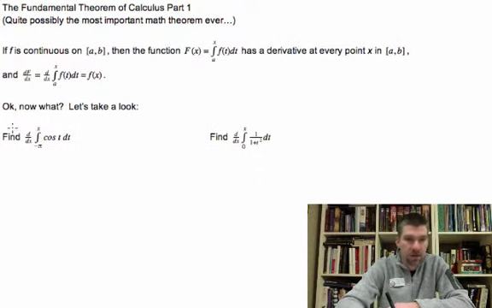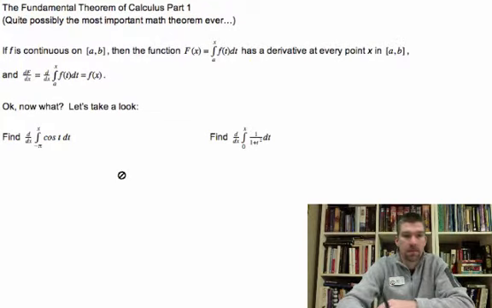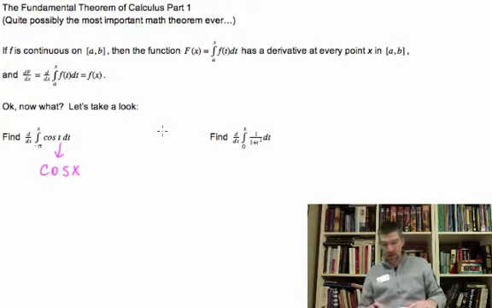I'm taking the derivative of this integral, and so what's going to happen? This is going to happen. Cosine x. That's what this guy becomes. Everywhere you see t, you just replace the t with the x, and you're good.